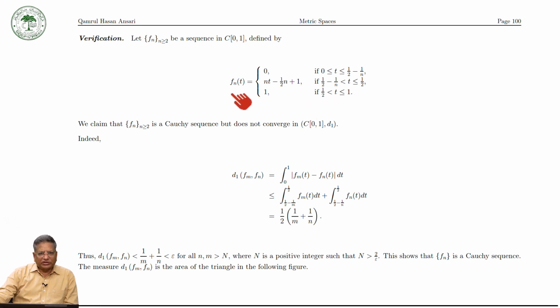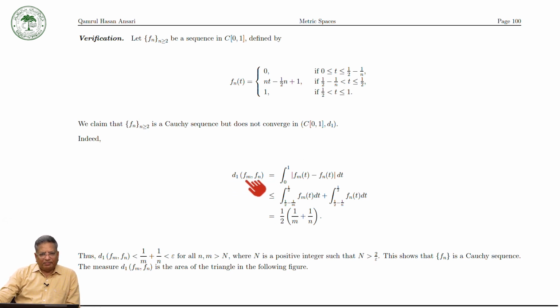Let us check whether this sequence of functions is a Cauchy sequence or not. We claim that this is a Cauchy sequence, but does not converge in C[0,1] with respect to the d1 metric. So let us see whether it is a Cauchy sequence.